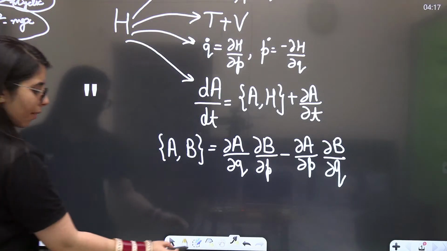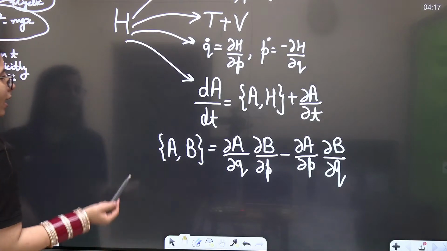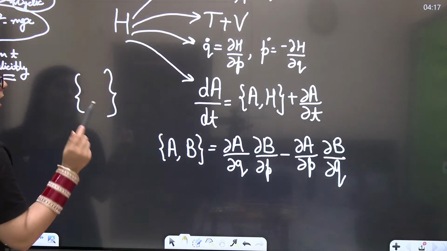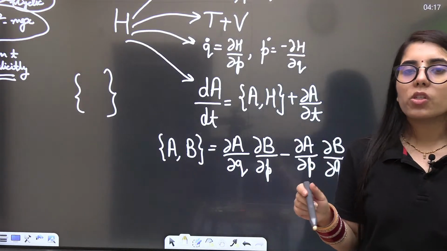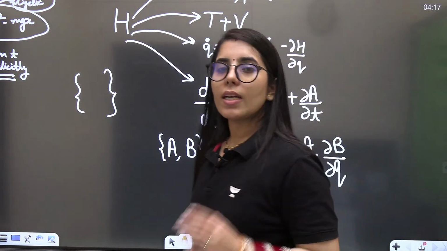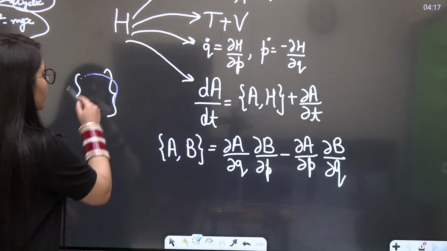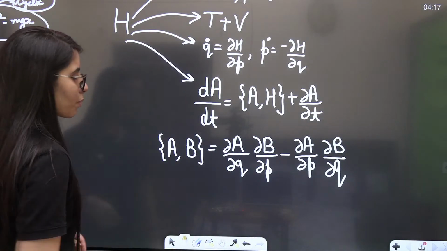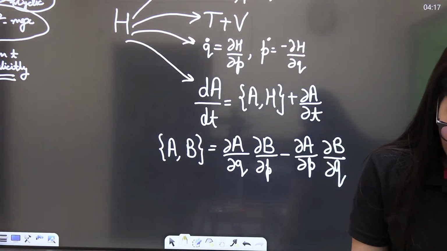In that case, you may get confused. You may say, what is this actually? Because I'm not going to tell you in that case. But when I have specified that it's representing the Poisson bracket, then it is representing the Poisson bracket only, nothing else, and all the properties we will consider regarding it will be the same. Let me know in case anybody has any doubt.